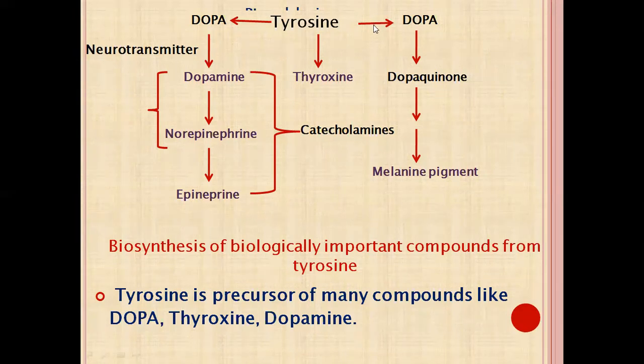So the tyrosinase enzyme comes in and that will lead to the formation of melanin pigment. And with the help of tyrosine hydroxylase, dopa enters the catecholamine synthesis pathway. So what are the catecholamines synthesized from tyrosine? Dopamine, norepinephrine and epinephrine. These are the products formed from tyrosine, and one hormone synthesized from it is the thyroid hormone, that is thyroxine.